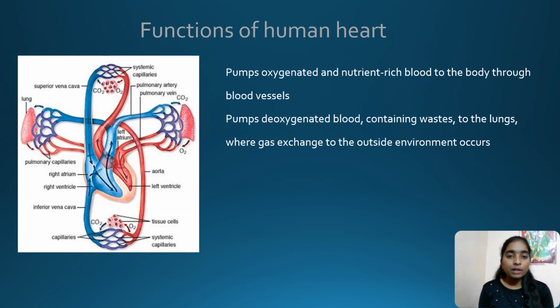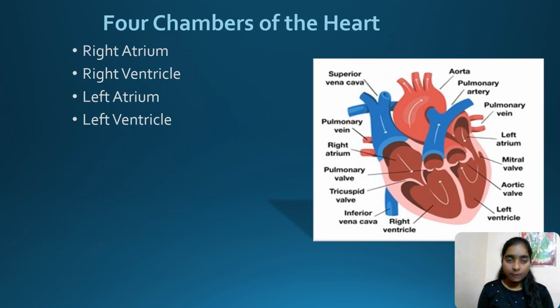Next, we can see the functions of the human heart. It pumps the oxygenated and nutrient-rich blood to the body through the blood vessels, and pumps the deoxygenated blood containing waste to the lungs, where gas exchange is done with the environment. The four chambers of the heart are the right atrium, right ventricle, left atrium and left ventricle.